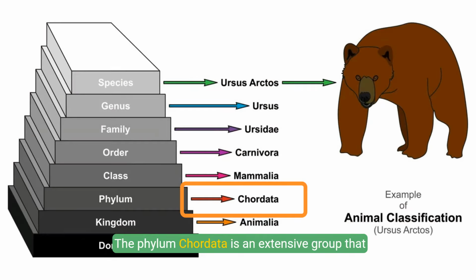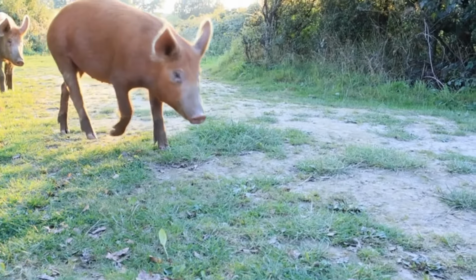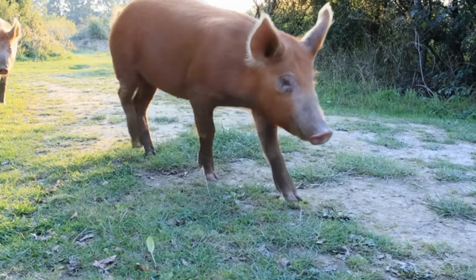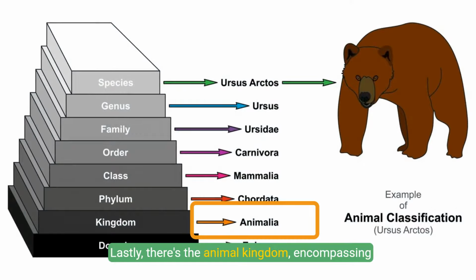The phylum Chordata is an extensive group that includes all vertebrates and even certain invertebrates. Lastly, there's the animal kingdom, encompassing all animal forms from the phylum Arthropoda, which includes insects, to the phylum Porifera,